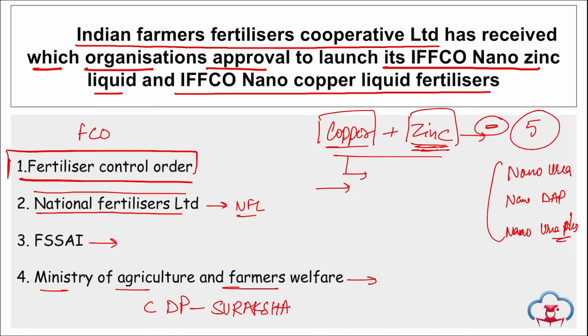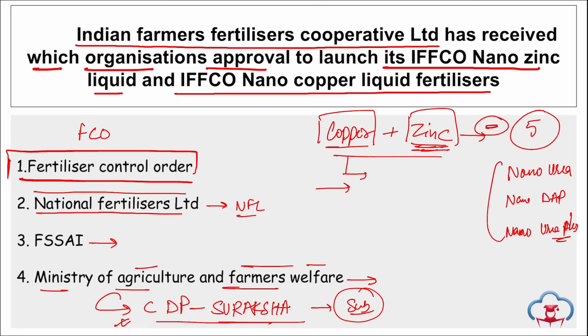CDP Suraksha. This CDP Suraksha stands for Cluster Development Program, and Suraksha stands for System for Unified Resource Allocation, Knowledge and Secure Horticulture Assistance, right? And this is basically to distribute the subsidies to the farmers. Correct. So it was Ministry of Agriculture and Farmers Welfare that has launched this CDP Suraksha.